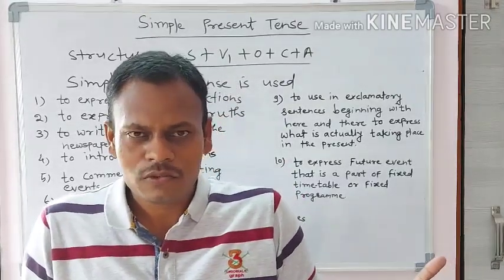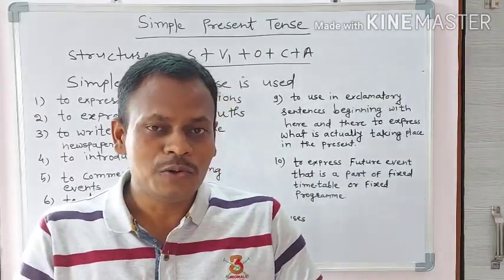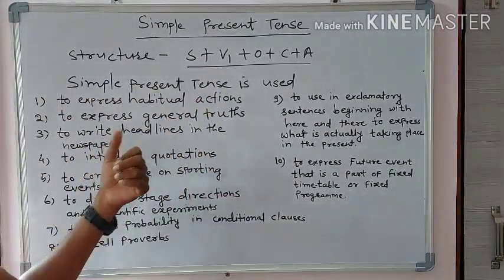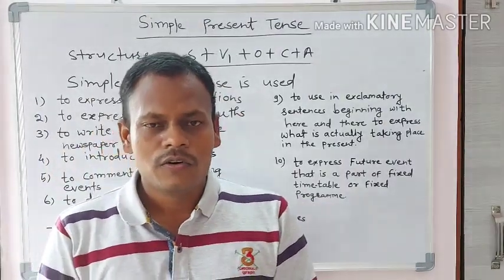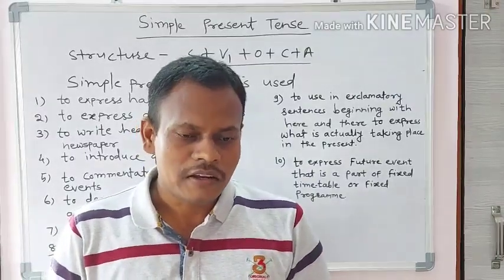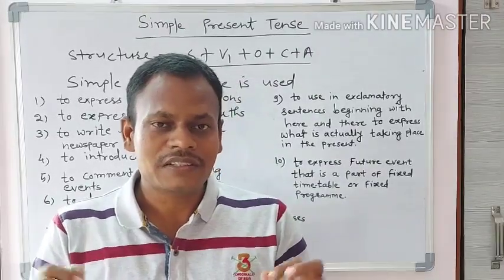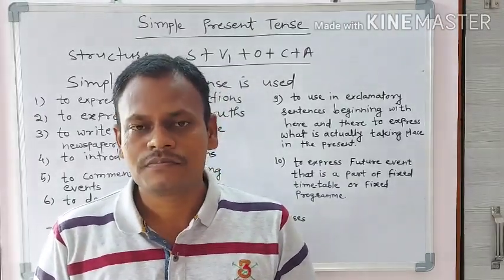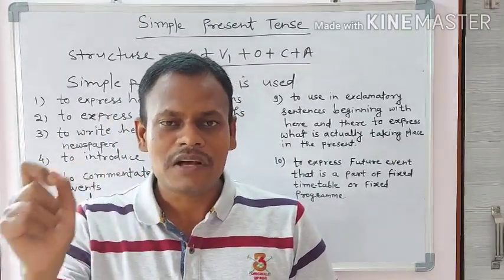The man is mortal. Look at this example. Through this sentence as well, what am I doing? I am telling you the general truth. Simple present tense is used to write headlines in the newspaper. If you open English newspapers, you will come to know that there are some headlines in a newspaper and they are written in simple present tense. Before some days, there was a death of one of the film actors named Sushant Singh. And what was the headline? Sushant Singh passes away.